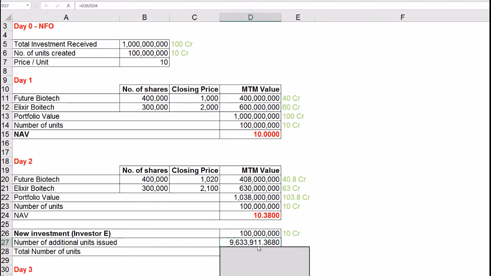The number of units need not be a whole number. Most mutual funds would go up to 3 to 4 decimal places in working out the number of such units. The MF will create these additional units to be issued to investor E.